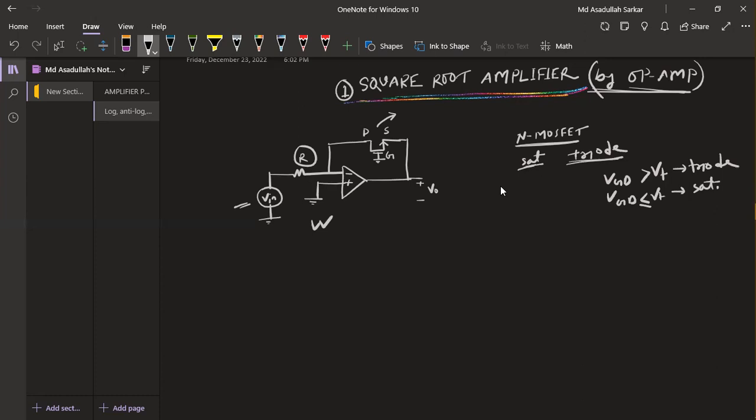So here we can see that Vg is 0, and Vd is also 0, as the non-inverting input is grounded, so the inverting input voltage will also be 0 volts. So Vgd is equal to Vg minus Vd, 0 minus 0 equals 0. That is less than Vt. So in conclusion, the MOSFET is operating in saturation mode, not in triode mode.